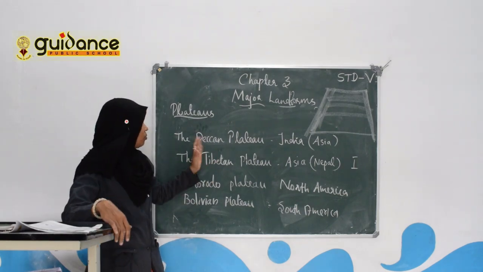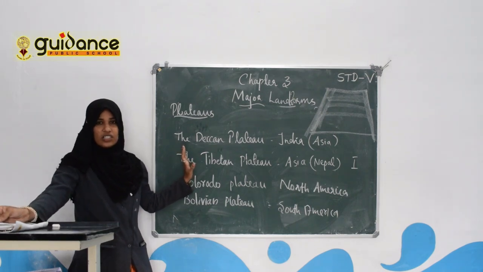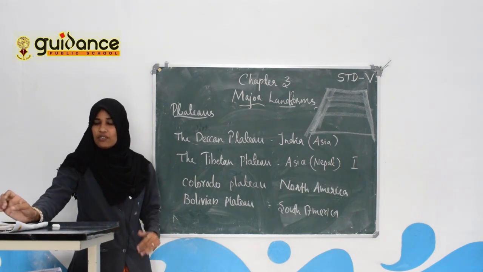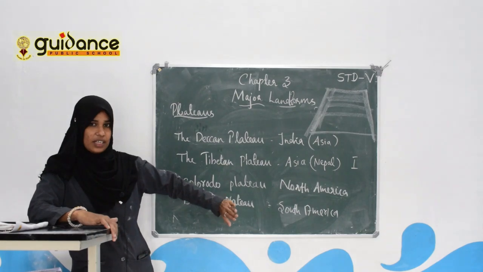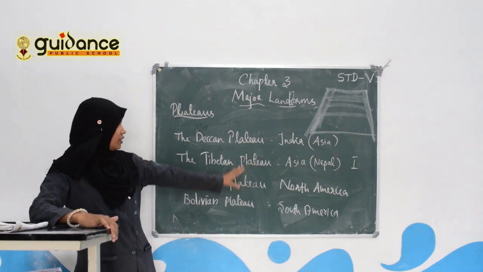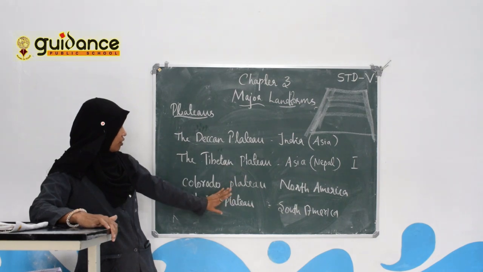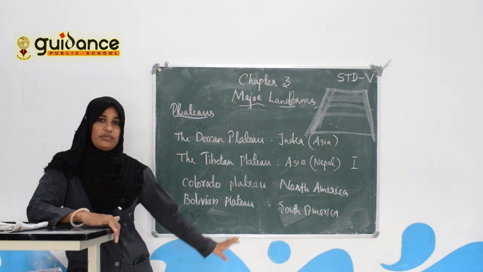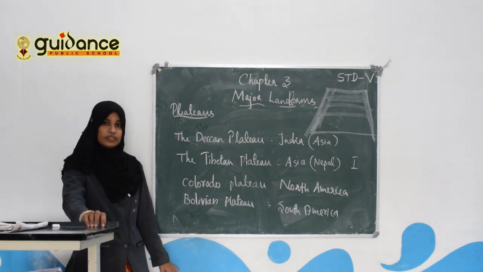Do you understand about plateaus? What is a plateau? A plateau or tableland is a highland with a flat top, separated from the surrounding area. The examples of plateaus are the Deccan Plateau, the Tibetan Plateau, the Colorado Plateau, and the Bolivian Plateau. We completed this part. Okay, thank you.